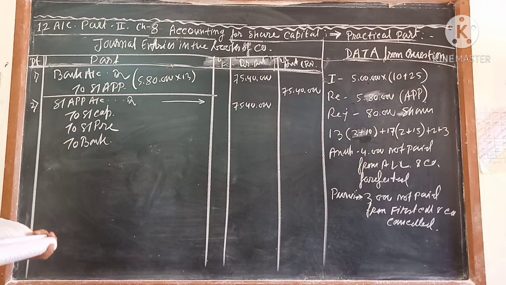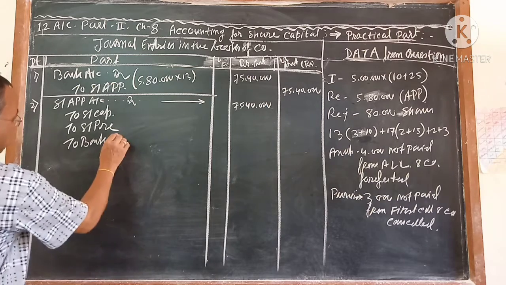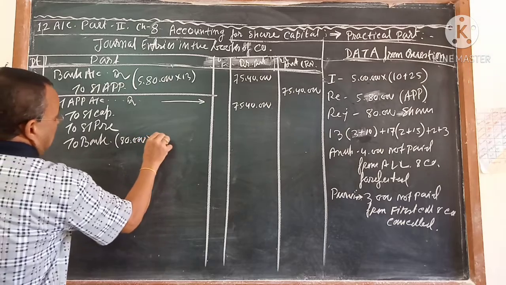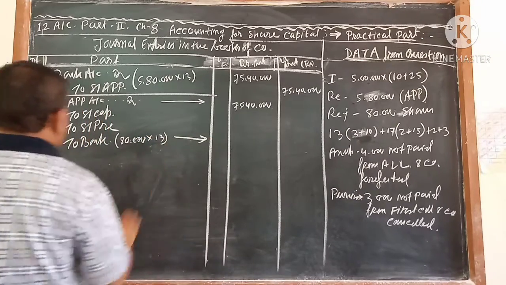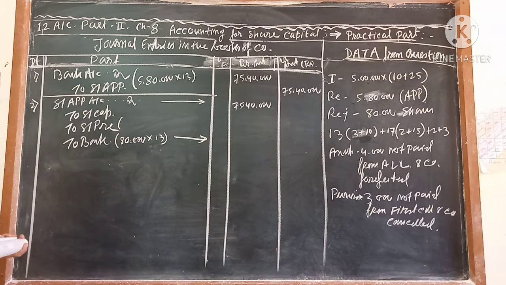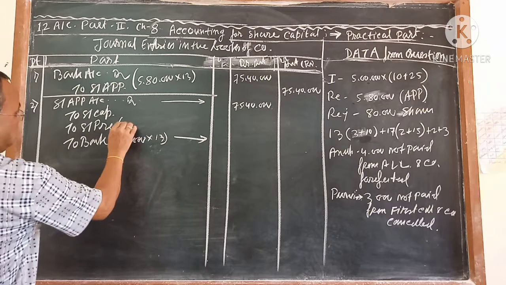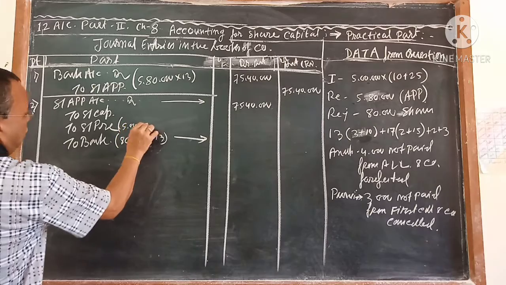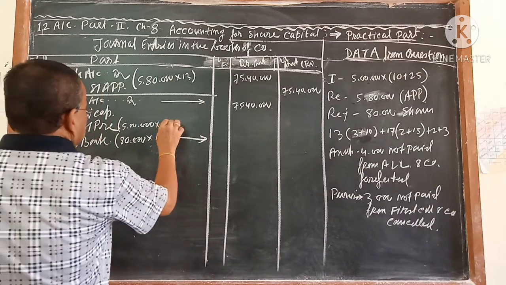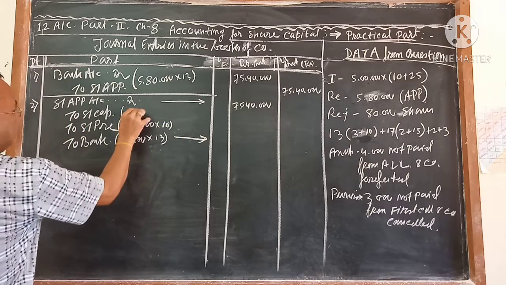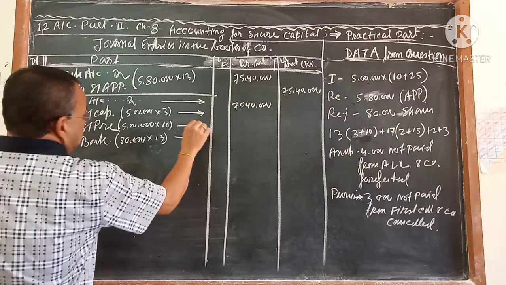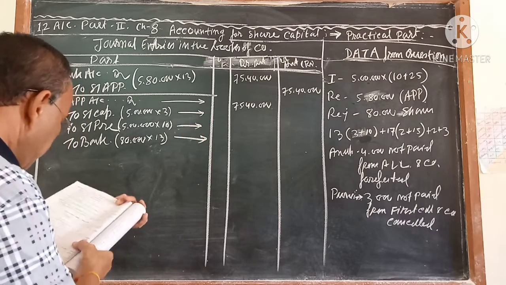Bank means you are going to refund. How much are you going to refund? 80,000 shares, how much money? Into 13. Whatever is coming. Share premium, how much? Share premium, I think 5 lakh into how much? 10. And this is 5 lakh into 3. Is that it? So these are the amounts coming.